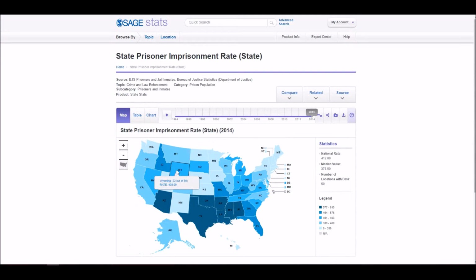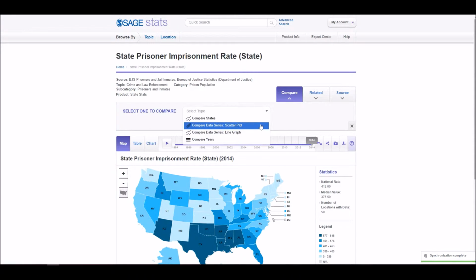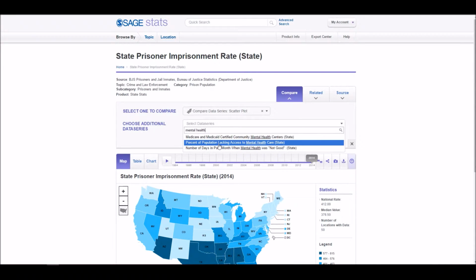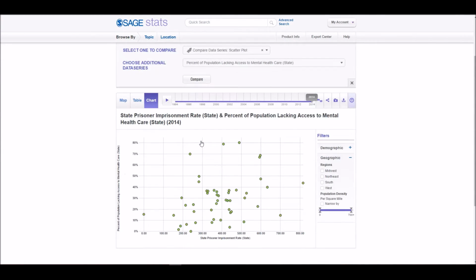So far, this is the data I want, but I need to know if there's a correlation between this data and mental health care availability. So I move up to the Compare tab and click on the Scatter Plot Comparison option. I type mental health into the Choose Additional Data Series bar and select the percent of population lacking access to mental health care state data series.